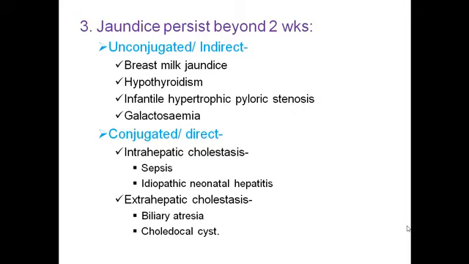The commonest intrahepatic cause is septicemia, other causes are idiopathic neonatal hepatitis, and the extrahepatic causes are biliary atresia and choledochal cyst.